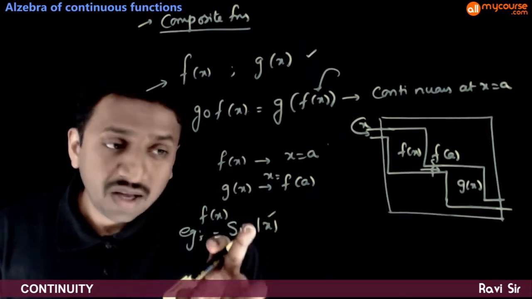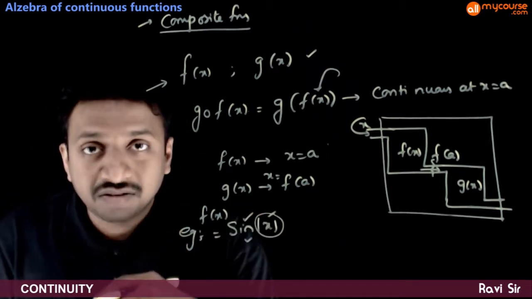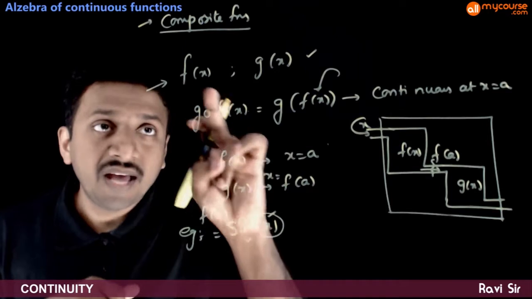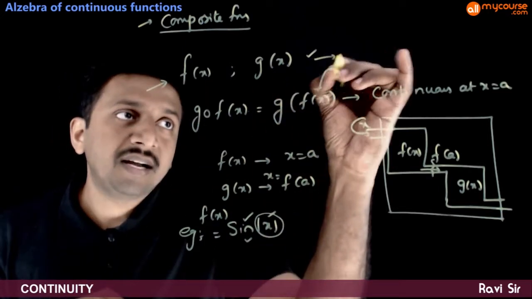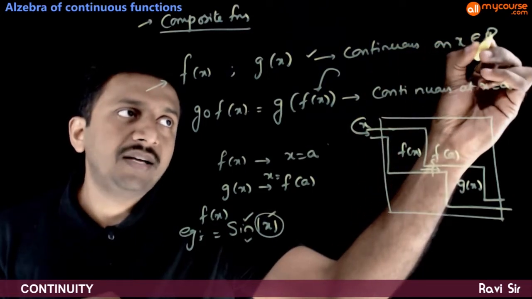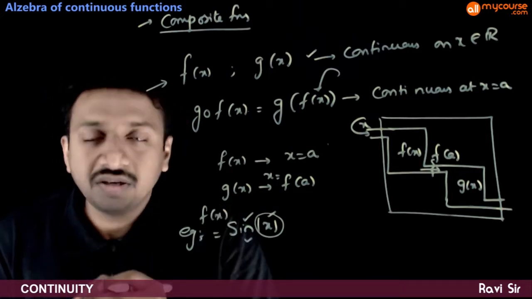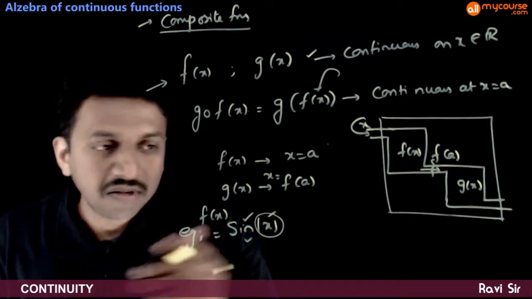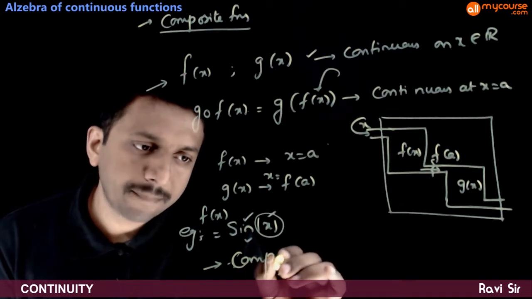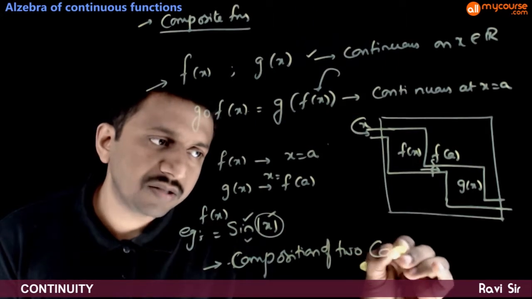As we know, mod x is always continuous and sine x is also always continuous, so sine mod x will always be continuous. If f of x and g of x are continuous for x belongs to R, then their composition will always be continuous. This is a very important thing to understand: the composition of two continuous functions is continuous.